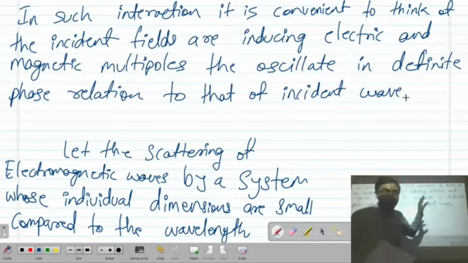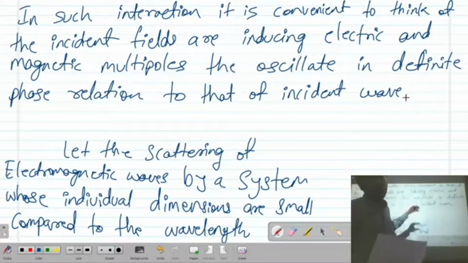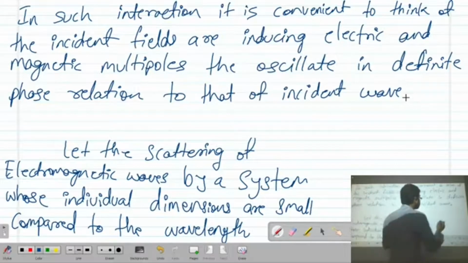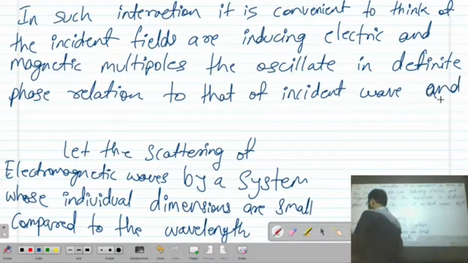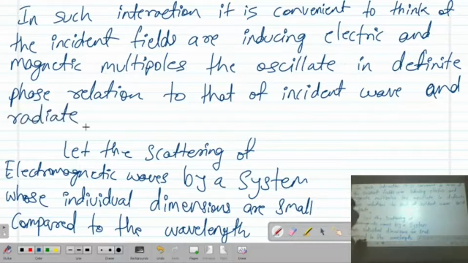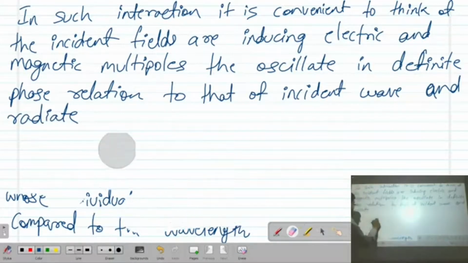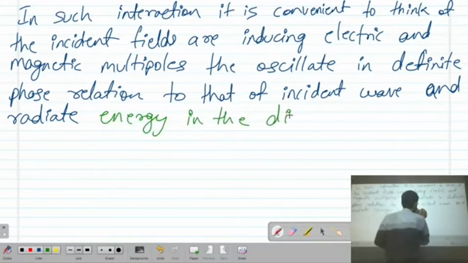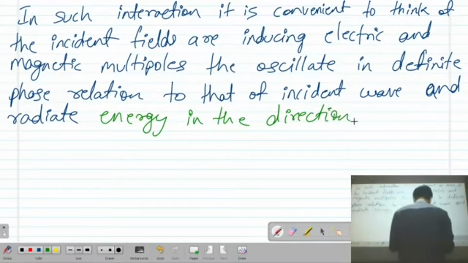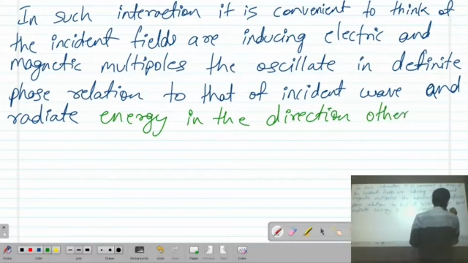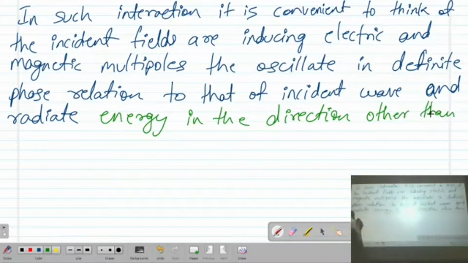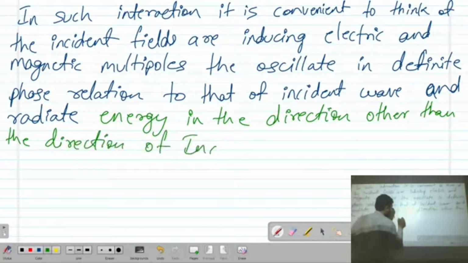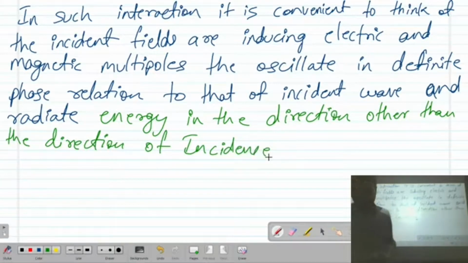Means the oscillations inside the induced dipoles or multipoles will be in phase with respect to the incident waves, and radiate energy in the direction other than the direction of incidence.